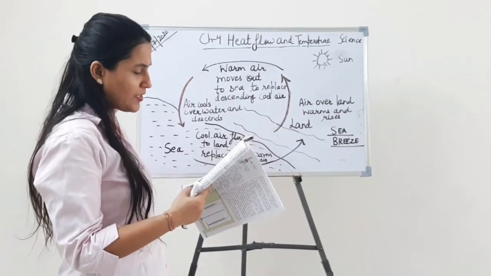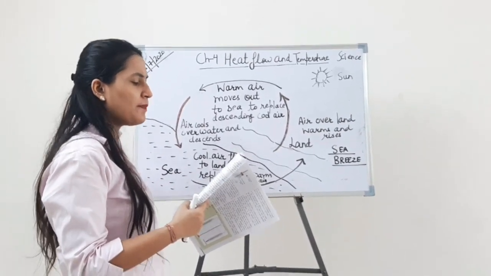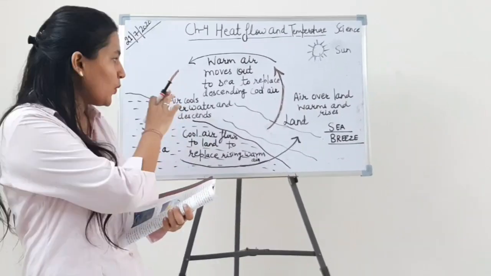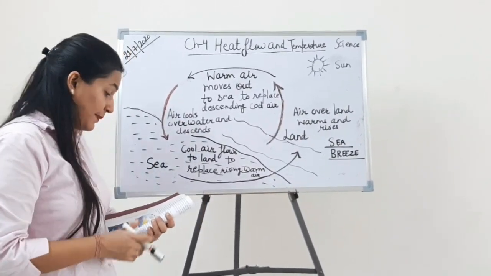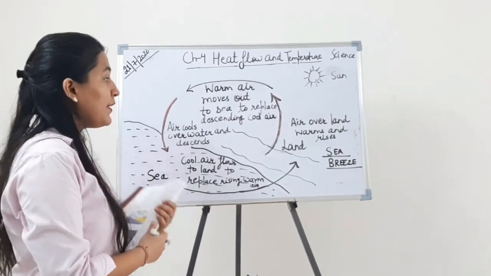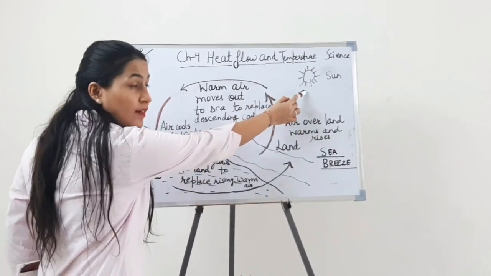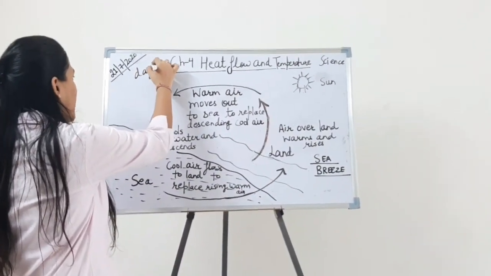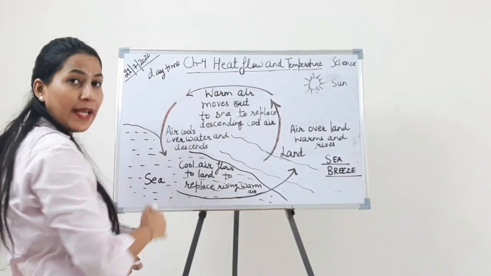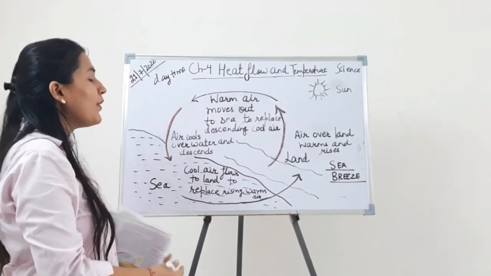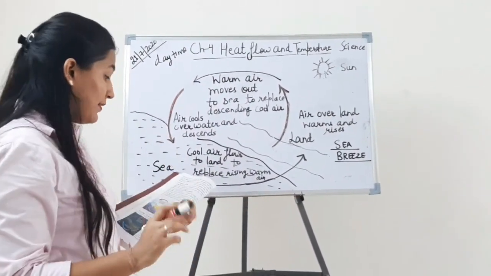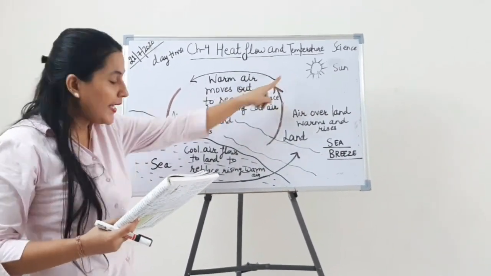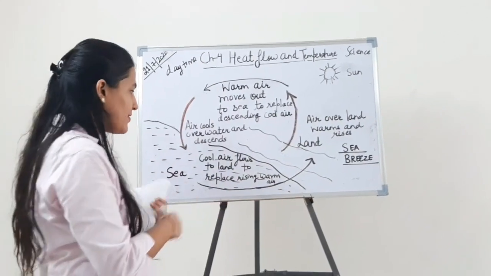Students, as you can see on page A44, sea breeze and land breeze are given to you. We will read line by line and try to understand this figure very nicely. During daytime, as you can see, I have shown the sun here. So this shows that we are talking about the daytime. Is that clear? Now what you have to understand is that during daytime, the sun shines equally on land. First understand this diagram.